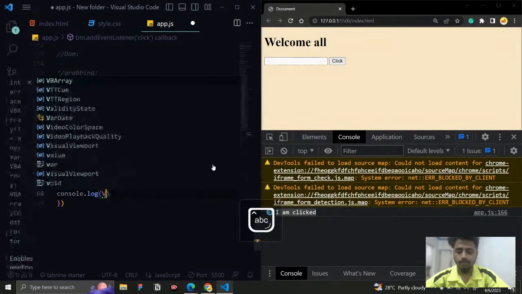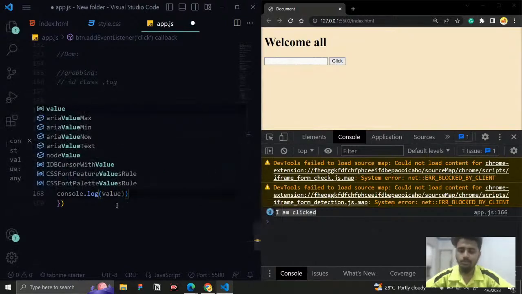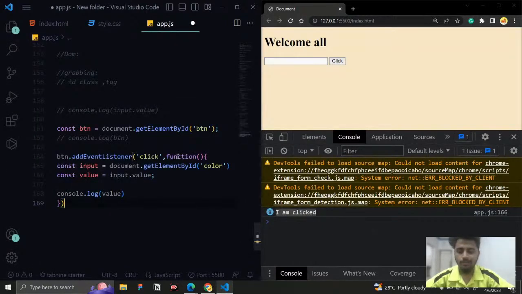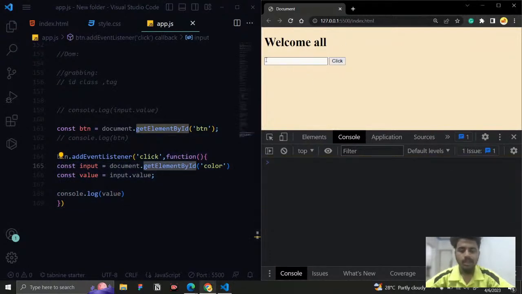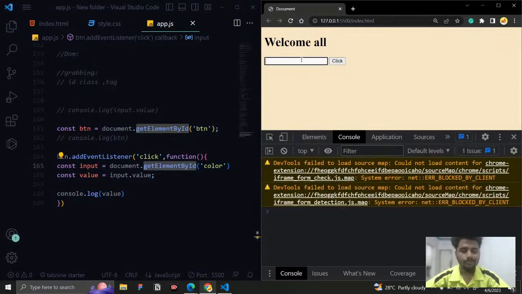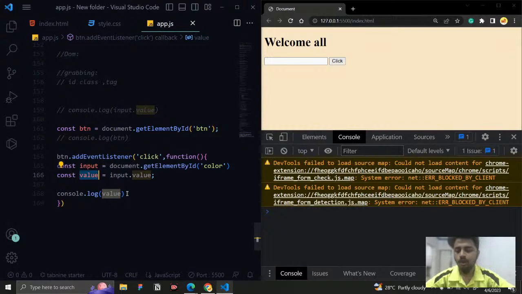I think you are able to understand, right? So what is happening here? The event listener is added, and if someone clicks it, this function is going to be executed. In the first line of code, I'm grabbing this input tag, okay? And in the second line of code, whatever value is inside the input tag, I get it and store it inside another variable, value. And I just want to log it in the console.